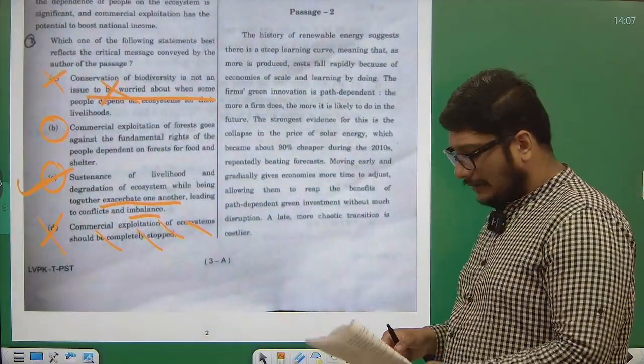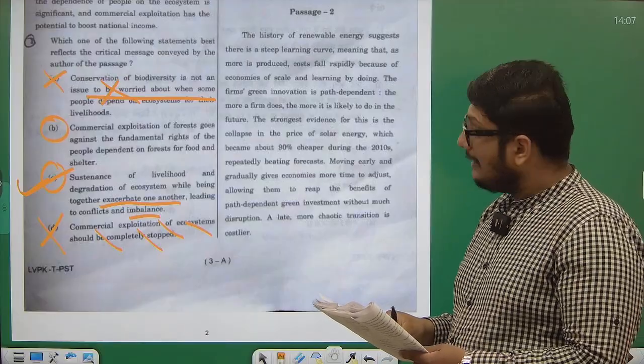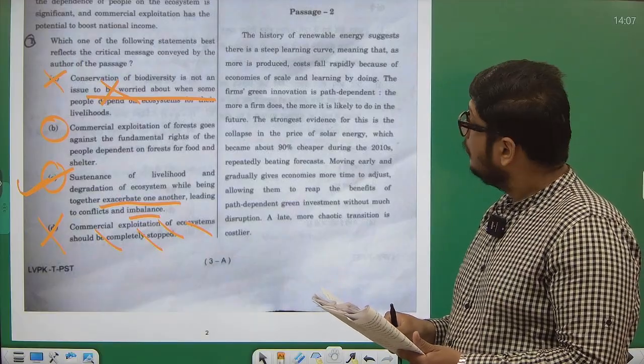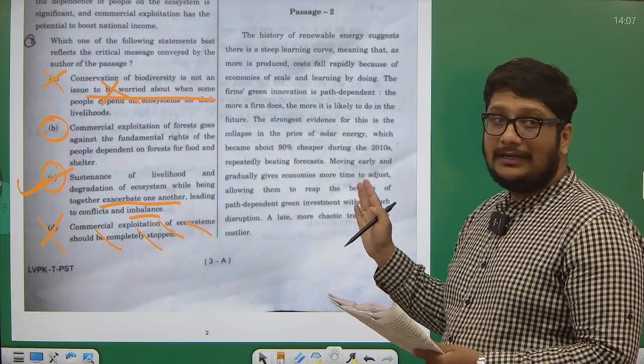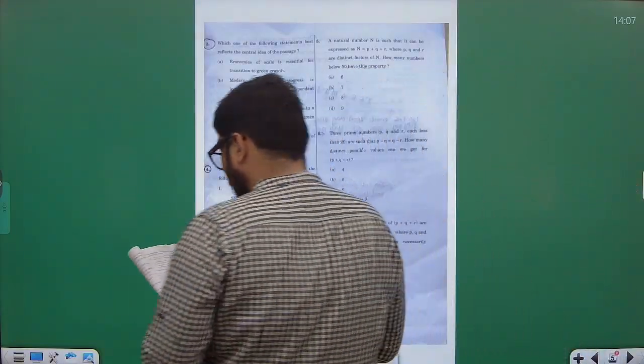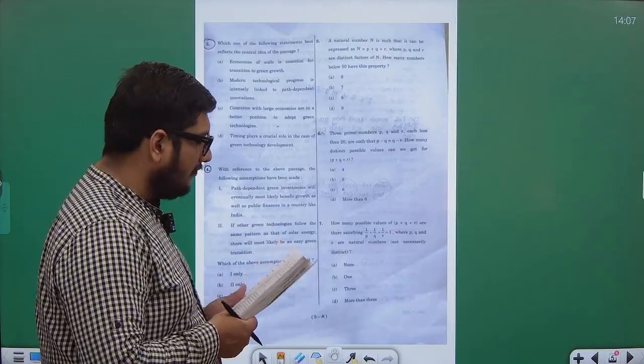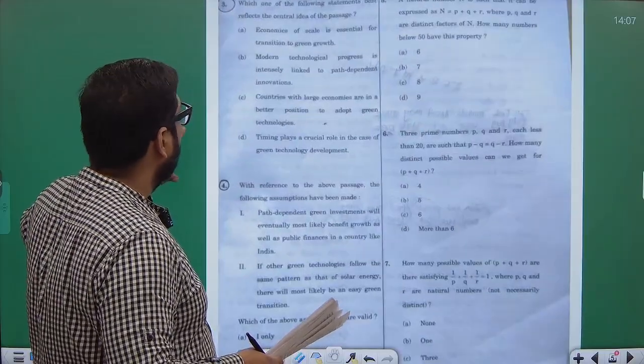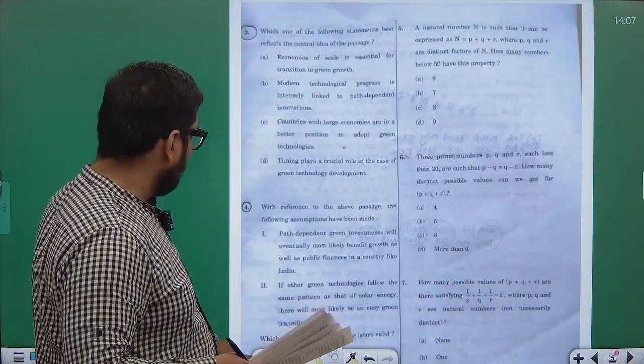Moving on to passage number 2. Guys, I think the passage is something that you can read directly. Let us jump to the question. It says, which one of the following statements best reflects the central idea of the passage? Economies of scale is essential for transition to green growth.